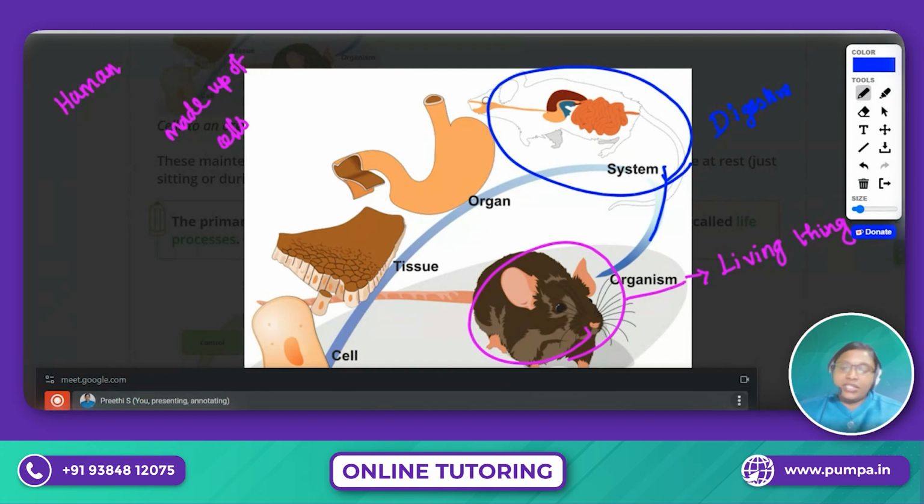In this chapter we are going to discuss many systems in our body. The life processes chapter comprises many systems in our body and in plants. So it's a digestive system. In the digestive system, there is a particular part. What is the name of the organ, everyone?